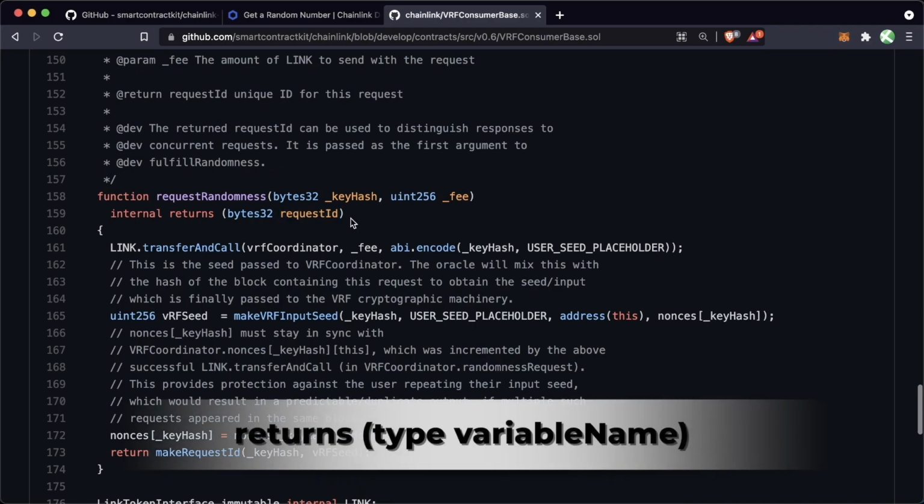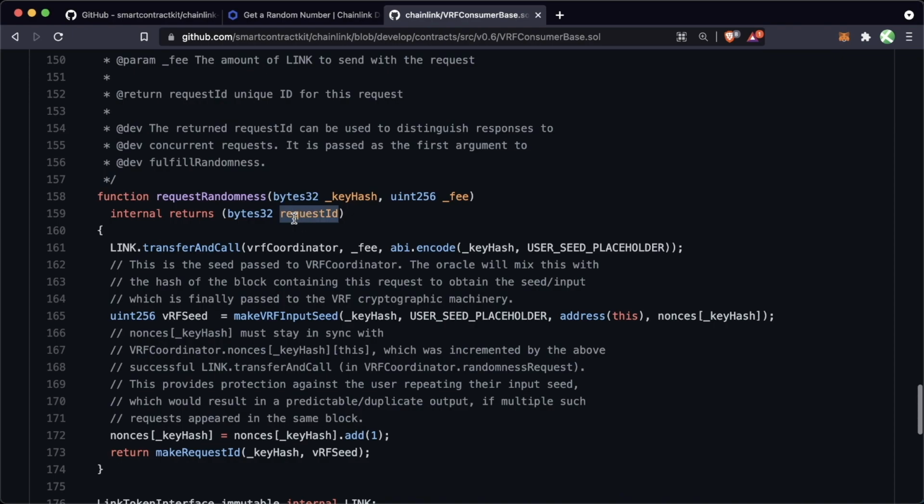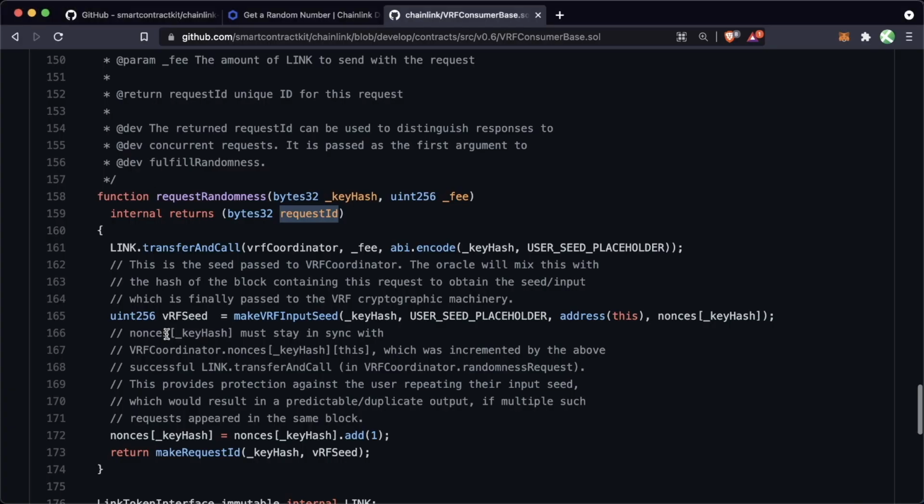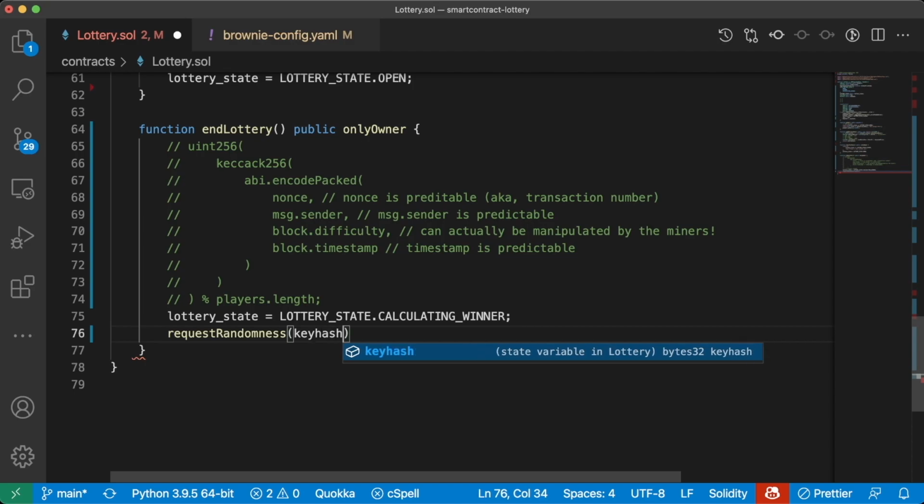This return syntax is pretty powerful. You can actually identify the name of the variable you want to return right in your function declaration. So by saying bytes32 request ID, we're saying we're going to return a bytes32 variable named request ID. So right in our function here, we can do request randomness, because again, that's this function that we're importing, passing it the key hash and the fee.